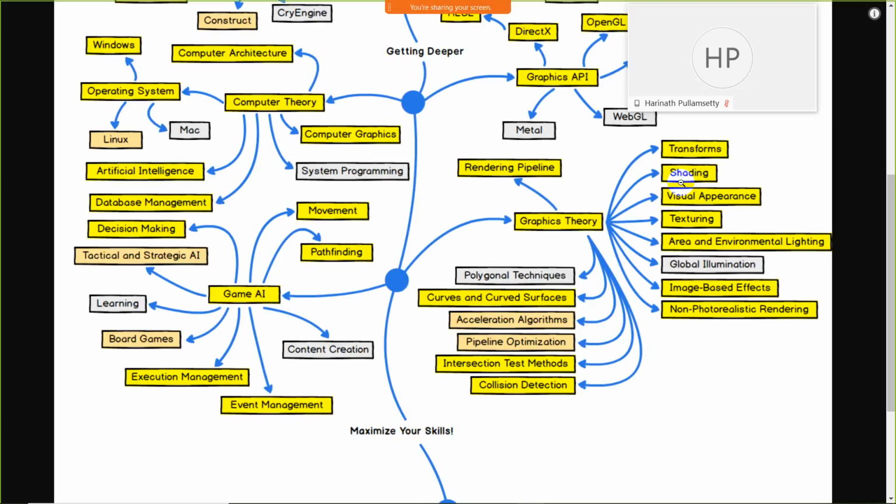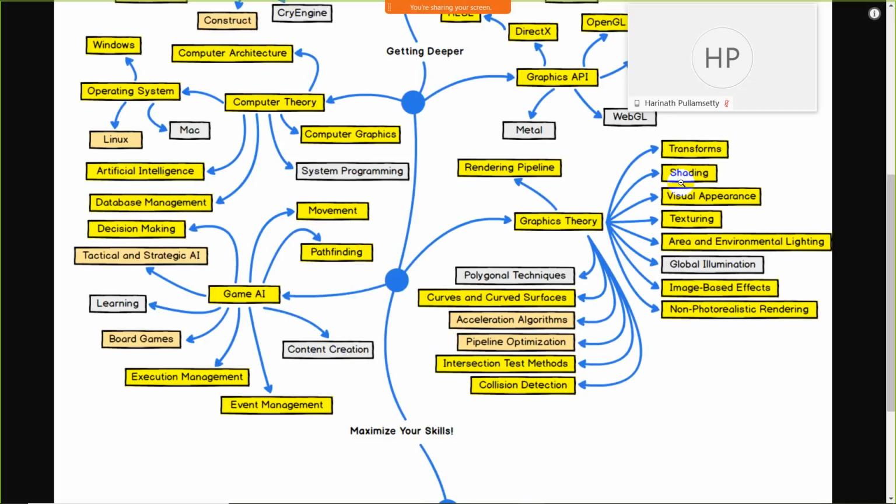As we know, each and every thing, it could be your brick, it could be your tree, it could be any wall, has been built from a particular component. So you must have knowledge about curves and curve surfaces. After that, we have acceleration algorithms. Acceleration algorithms mean your game must have proper performance and proper rendering.